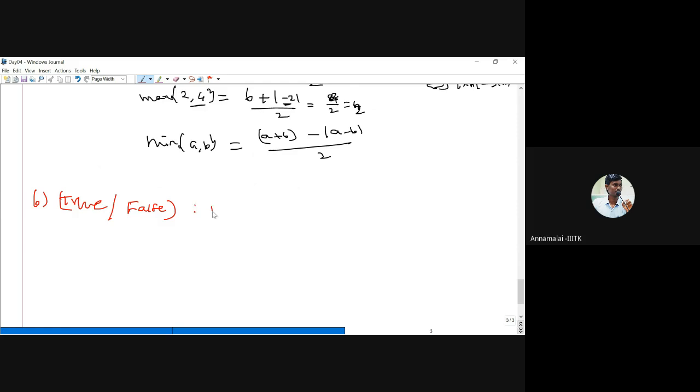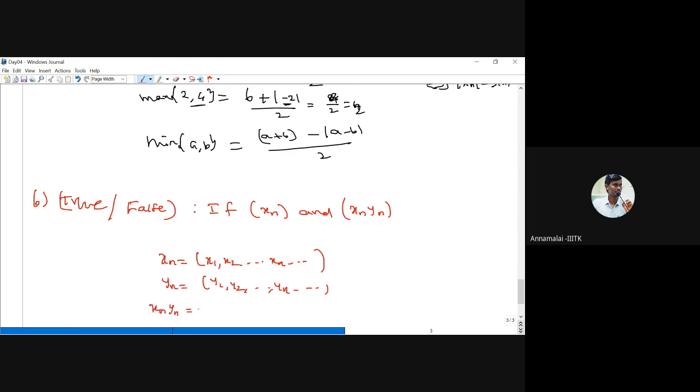Suppose xn is a sequence and we have a product of two sequences, namely xn into yn. How do we define the product? Suppose xn is the sequence x1, x2, and so on, xn, and yn is y1, y2, and so on, yn. Then what is the product xn into yn? We have to multiply term by term. So the first term is x1 y1, the second term is x2 y2, and so on. The nth term is xn yn.